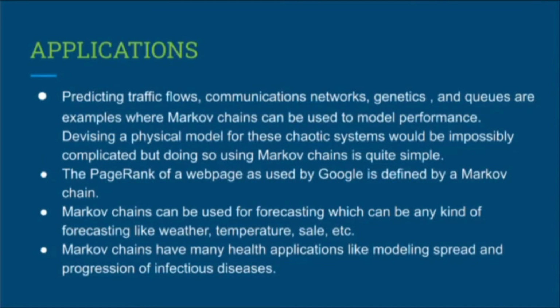Applications of Markov chains. Predicting traffic flows, communication networks, genetics and queues are examples where Markov chains can be used to model performance. The PageRank of web pages as used by Google is defined by a Markov chain. Markov chains can be used for forecasting of any kind, like weather, temperature, sales, etc. Markov chains have many health applications, like modeling the spread and progress of infections and diseases.